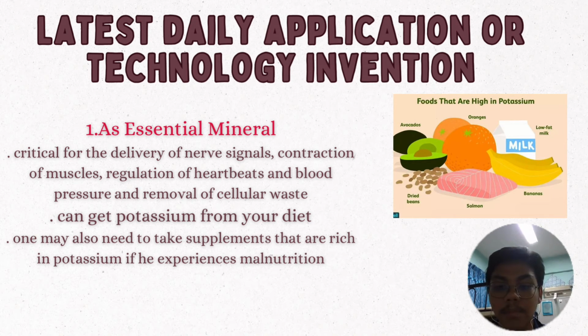Potassium can be obtained from your diet that consists of avocados, dried beans, salmon, and so on. And also, one may also need to take supplements that are rich in potassium if he experiences malnutrition.